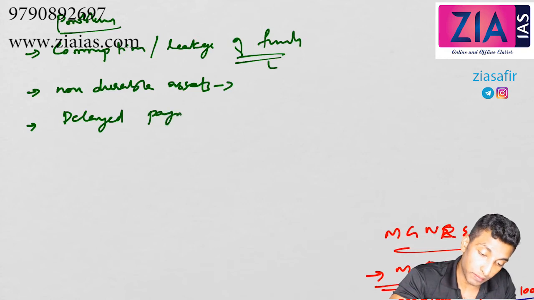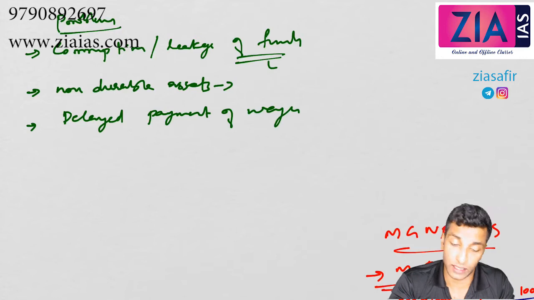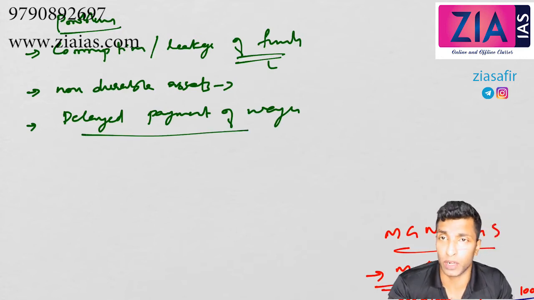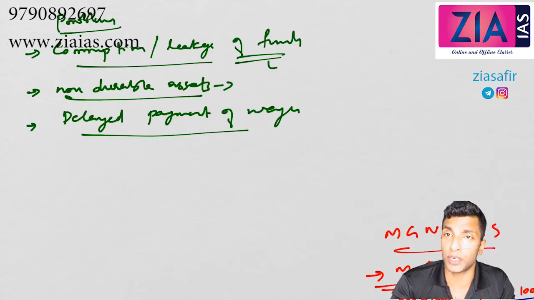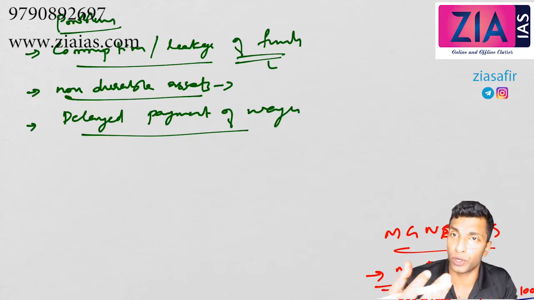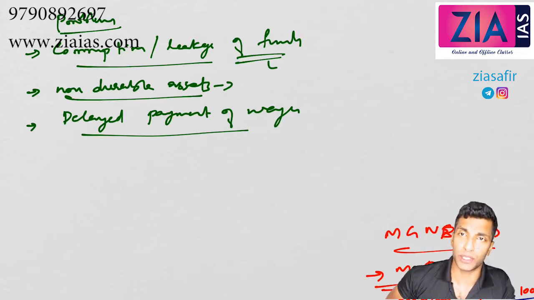Delayed payment of wages. So for all these problems, you can actually write the suggestions. For example, for delayed payment of wages, you can talk about DBT. For non-durable assets, you have to say constructive work has to be done, proper infrastructure has to be developed, proper monitoring should be there, and some apps should be created through which the photos could be uploaded. We will be talking about all those things. So first you try to understand the problems and then we will look into the solutions or the suggestions also.